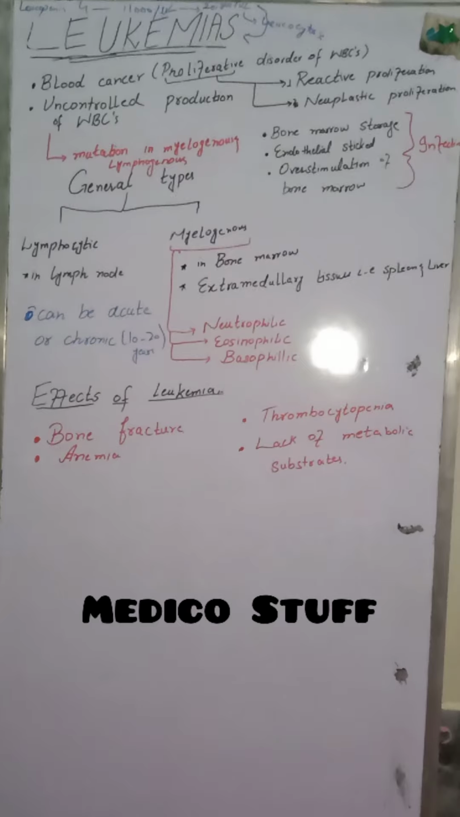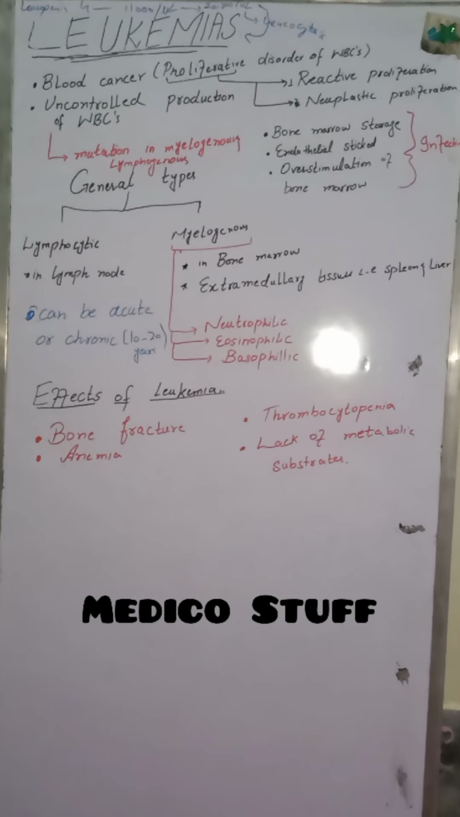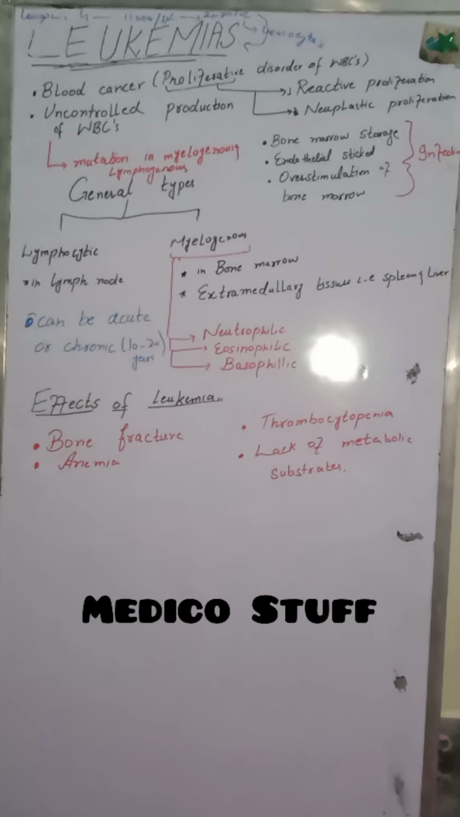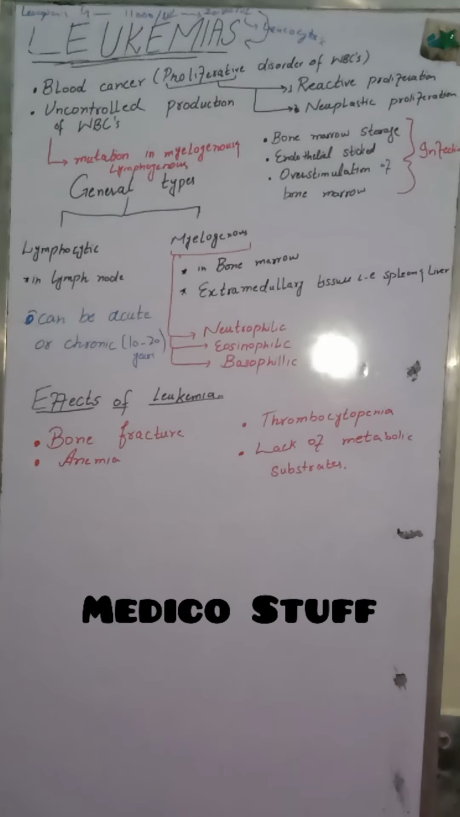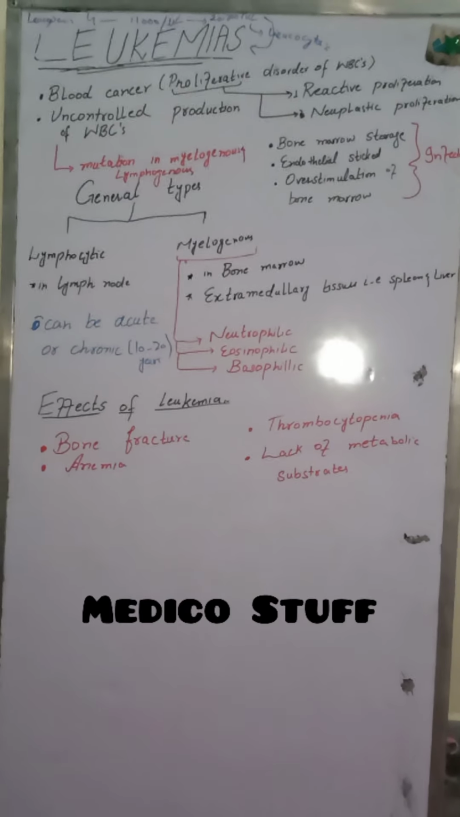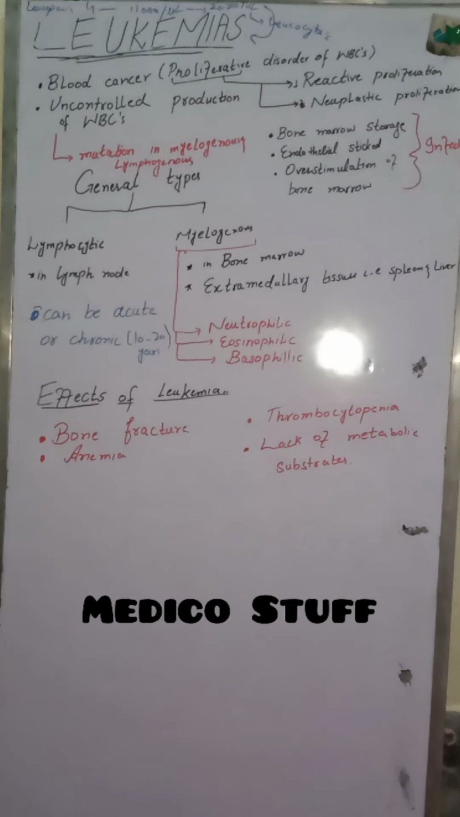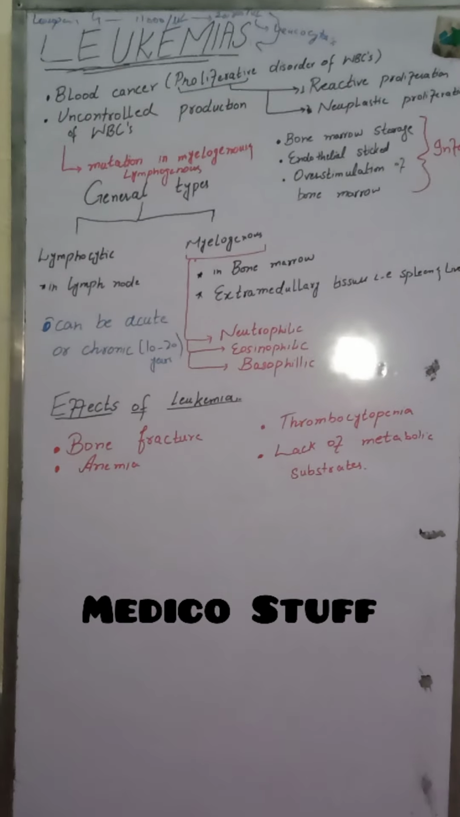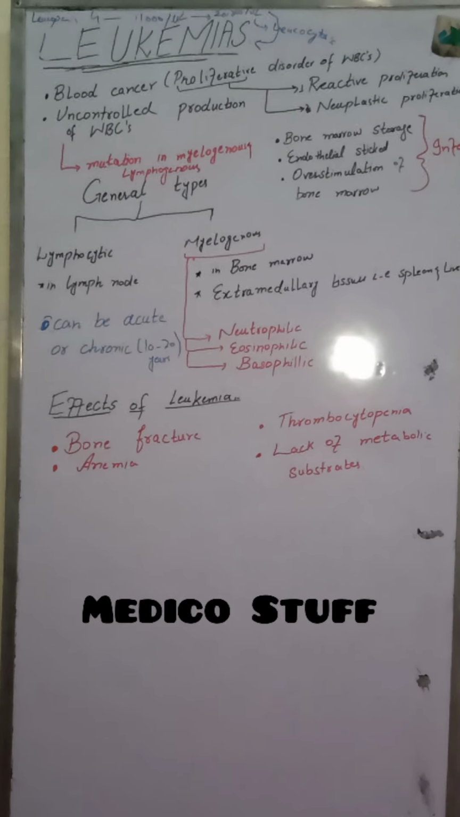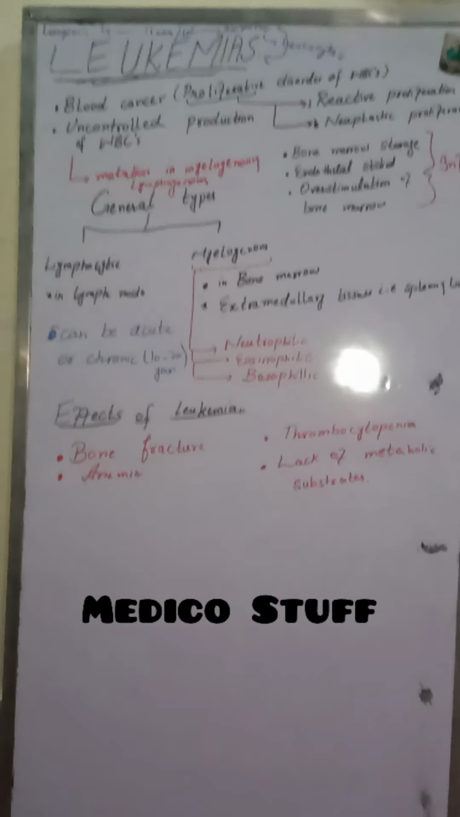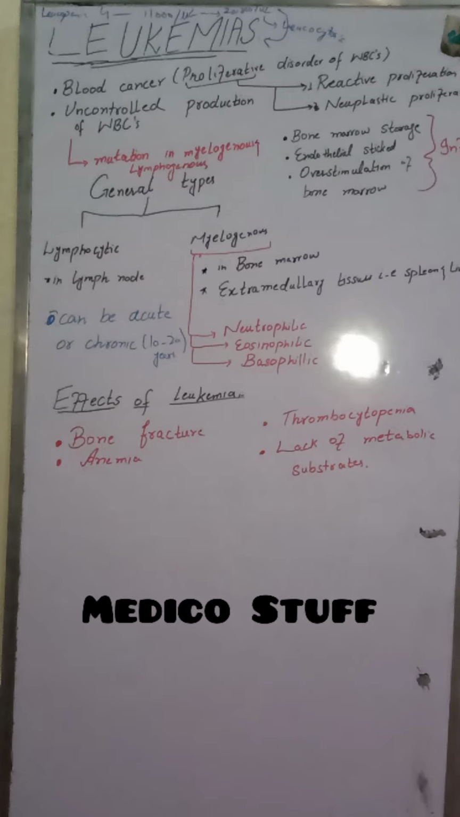Again, the reason is the same, because the main focus of bone marrow is on WBC production and WBC differentiation. So there is a compromise over the production of platelets and RBCs, and when there is a compromise over RBCs, the condition will be called anemia. When there is a compromise on the production of platelets, the condition will be called thrombocytopenia.